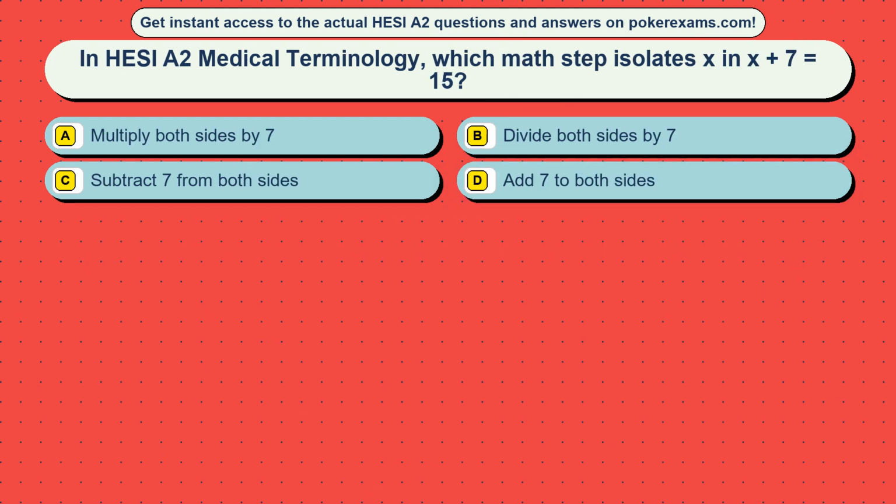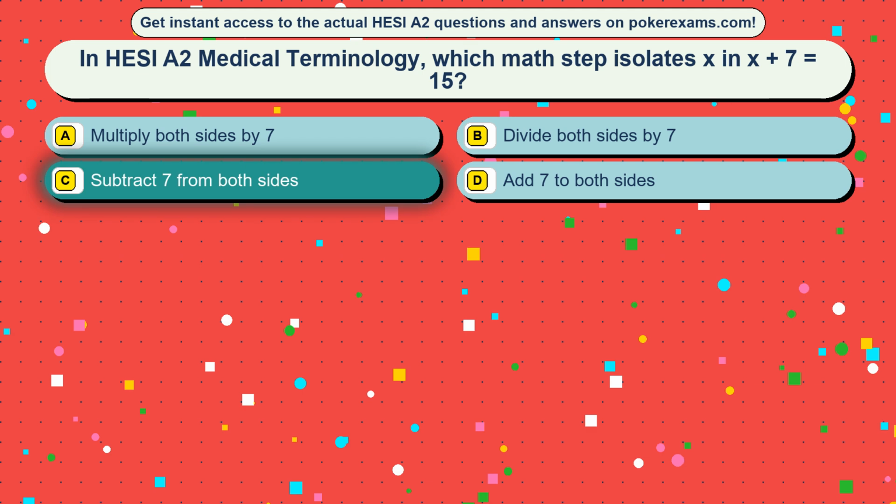Question 3. In HESI A2 medical terminology, which math step isolates x in x plus 7 equals 15? Option A, multiply both sides by 7. Option B, divide both sides by 7. Option C, subtract 7 from both sides. Option D, add 7 to both sides. The correct answer is option C, subtract 7 from both sides.